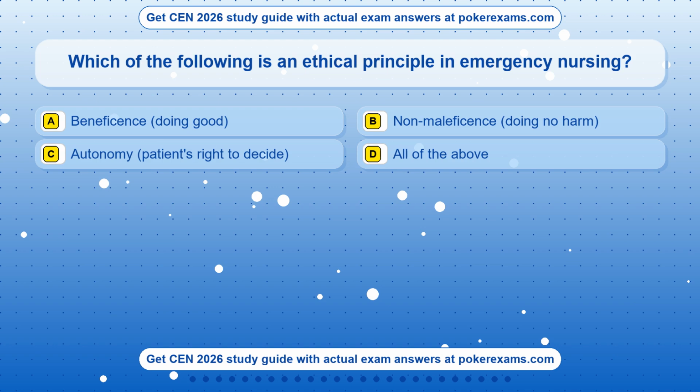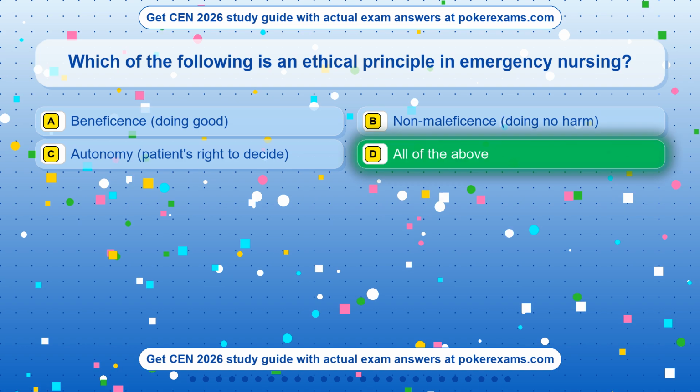Question 19. Which of the following is an ethical principle in emergency nursing? Option A, beneficence, doing good. Option B, non-maleficence, doing no harm. Option C, autonomy, patient's right to decide. Option D, all of the above. The correct answer is option D, all of the above.